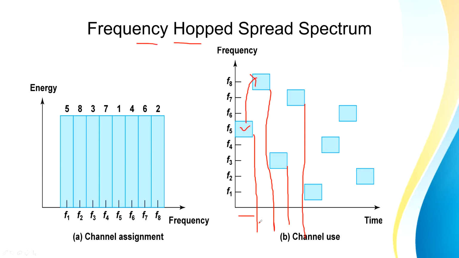So यहाँ पे in the second time slot, my frequency is jumping to F8. In the next time slot, my frequency is jumping to F3. So as you can see here, in every time slot, the frequency changes. In the first time slot, it is F5. In the second time slot, it is F8. In the next time slot, it is F3, and so on. So because in every time slot we are utilizing a different frequency, our signal is jumping from one frequency to another, and hence the name is frequency hopping spread spectrum.